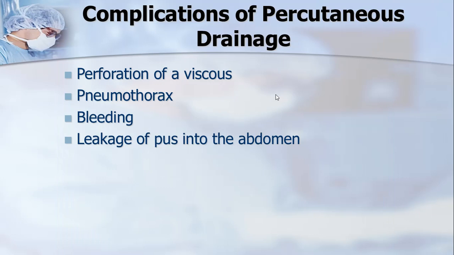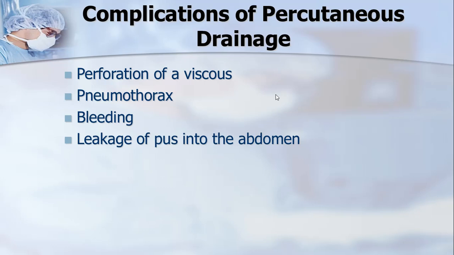As with any other procedure, percutaneous drainage also has potential complications, although much fewer, but we have to be mindful of the complications we may come across. First of all, the greatest fear is that while placing the catheter in the liver, in the abscess cavity, you may inadvertently damage adjoining organs.